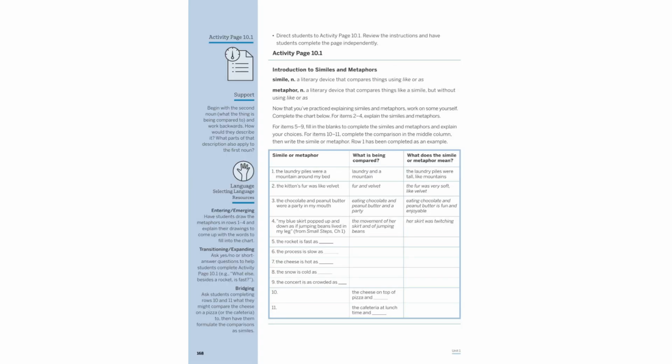Complete activity page 10.1 by explaining similes and metaphors. For example, the laundry piles were a mountain around my bed. This compares laundry to a mountain, indicating height. Fill in blanks for similes like the rocket as fast as, and metaphors like the cheese on top of pizza and. Use creativity to make vivid comparisons.